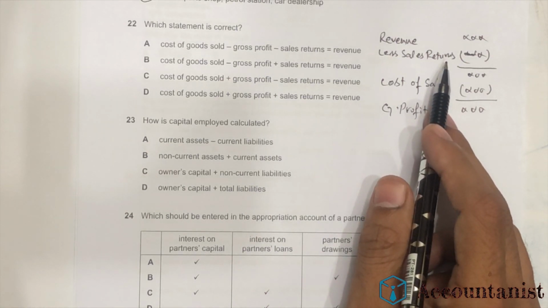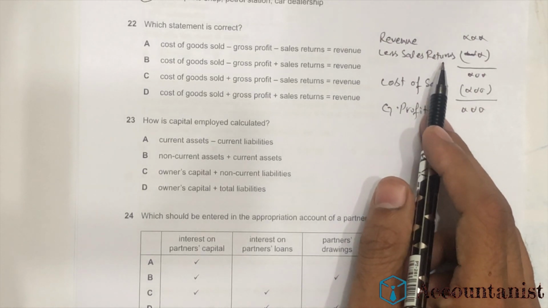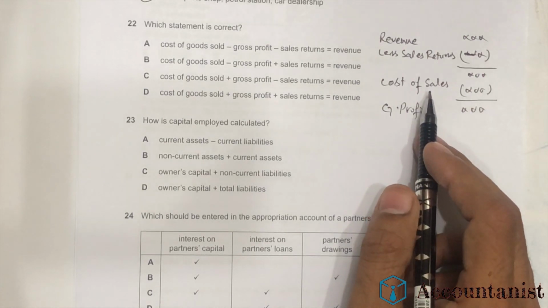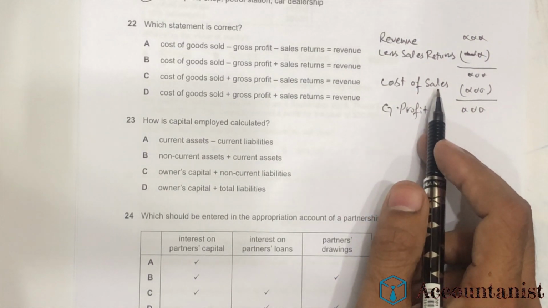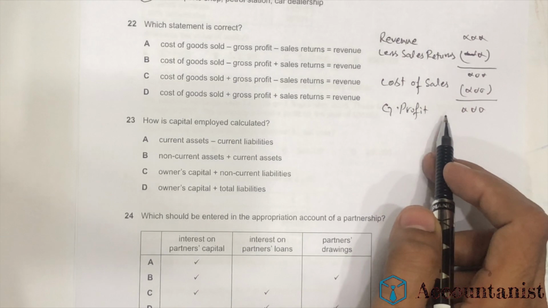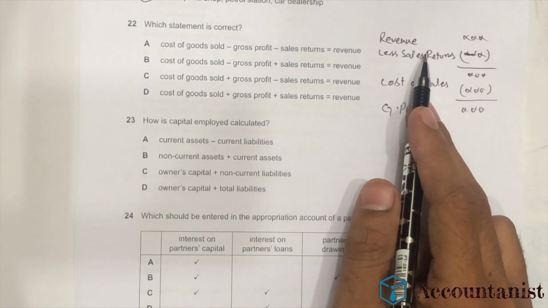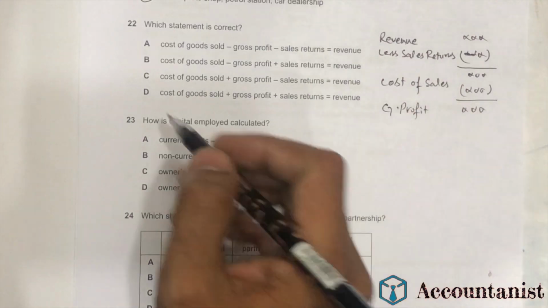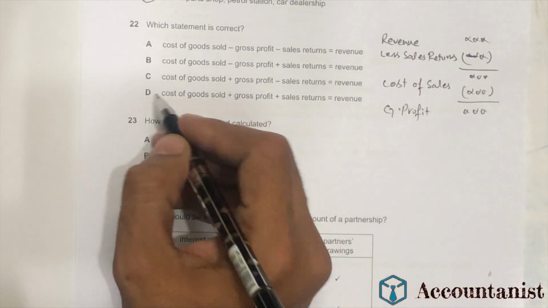So once it will move on, so we'll add that number again. So the right option would be cost of sales plus gross profit and plus sales returns to get the value of sales revenue. So the right option is cost of goods sold plus gross profit plus sales return.